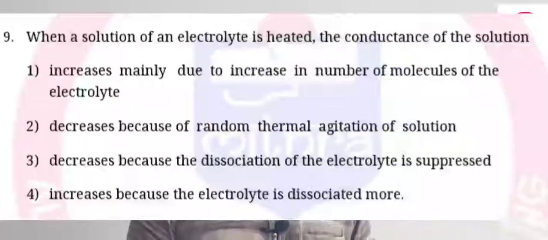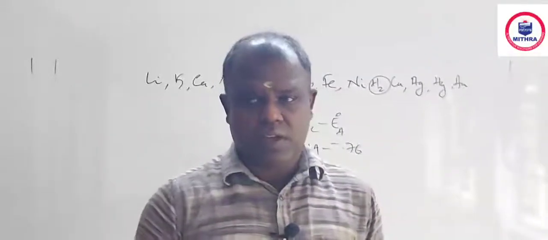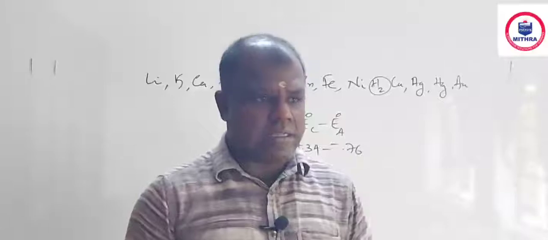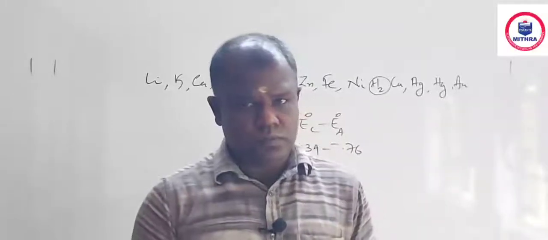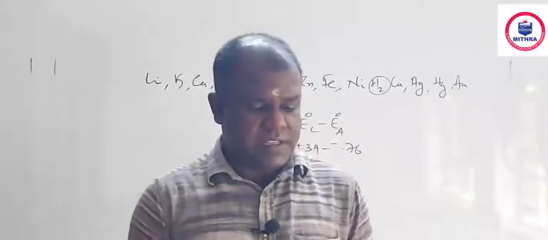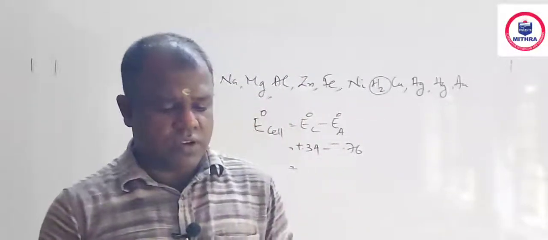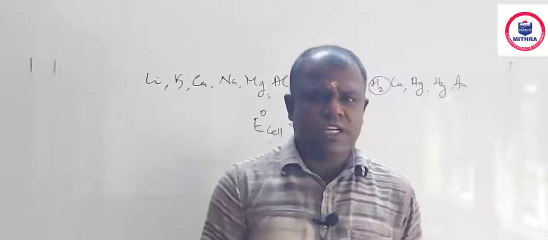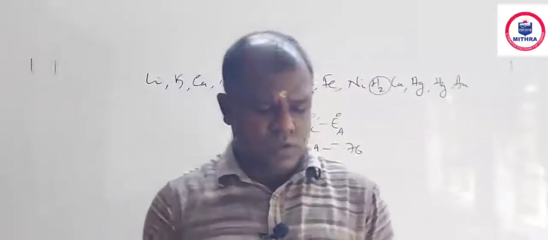Question number 9, when a solution of electrolyte is heated, conductance increases. The main reason is that ions acquire more and more kinetic energy, so they are able to break the surrounding attraction and move forward. That is the reason. Anyway, we can find the answer by checking each and every option. Increases mainly due to the increase in the number of molecules of the electrolyte. There is no chance of increasing the number of molecules.